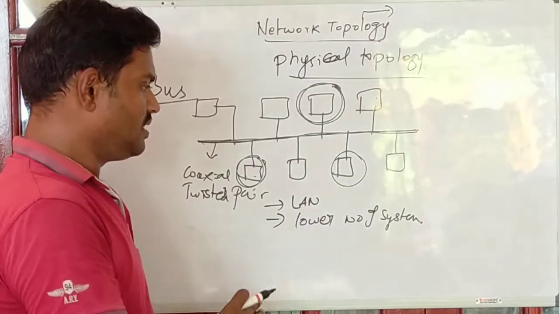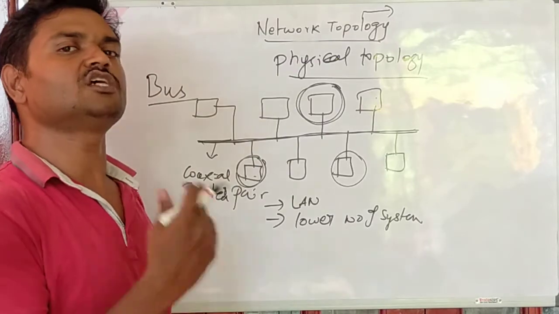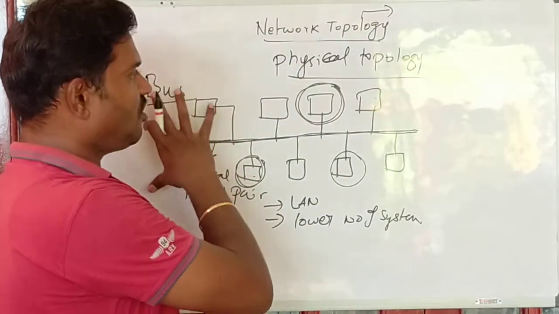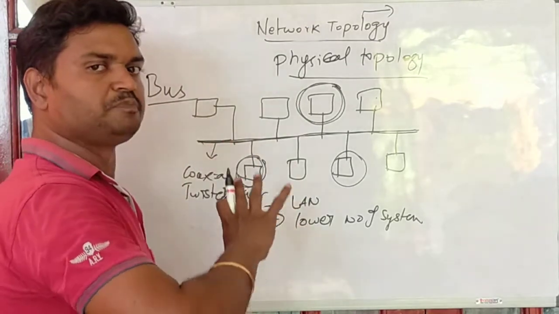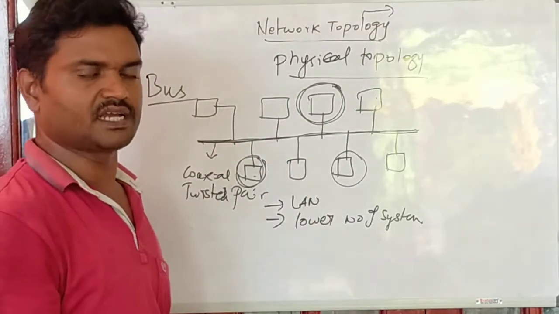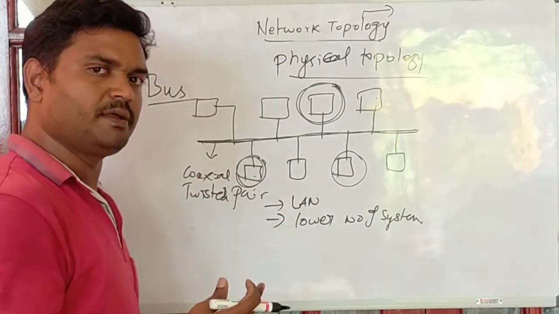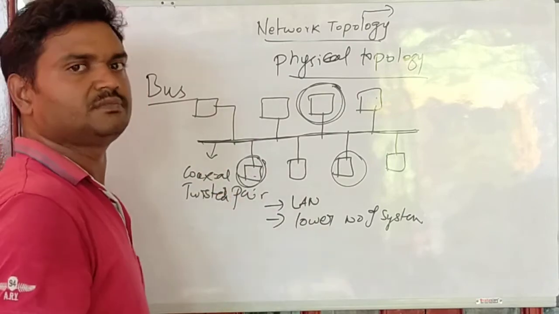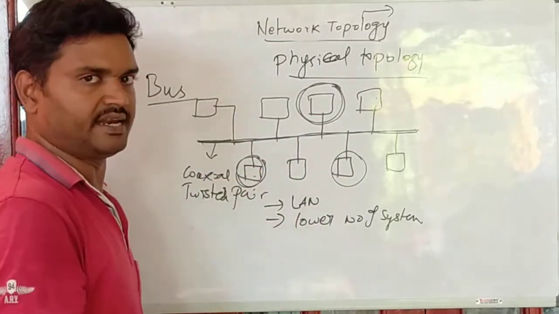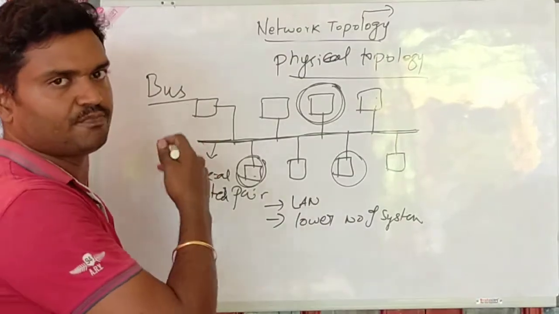That is why the performance of bus topology will reduce if you add more systems into the network. The performance of bus topology depends on the number of systems in the network, inversely so. If more systems are connected, then performance degrades, because the collision possibility is very high in the case of bus topology.